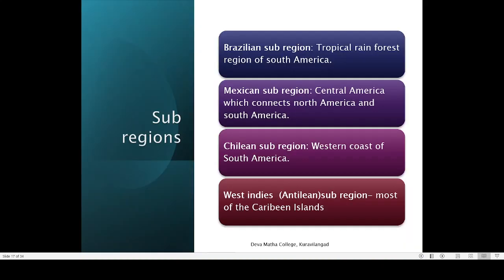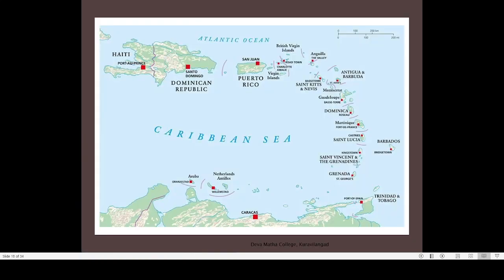Then comes the West Indies subregion. Now, importance of the West Indies subregion, this is the West Indies. So many smaller countries are there. And this West Indies is inhabited by many people from Africa. That is why we say the Caribbean. Caribbean people are usually black people because these are the people who came from Africa. That is why if you look at the Caribbean islands, the majority of them are black people.